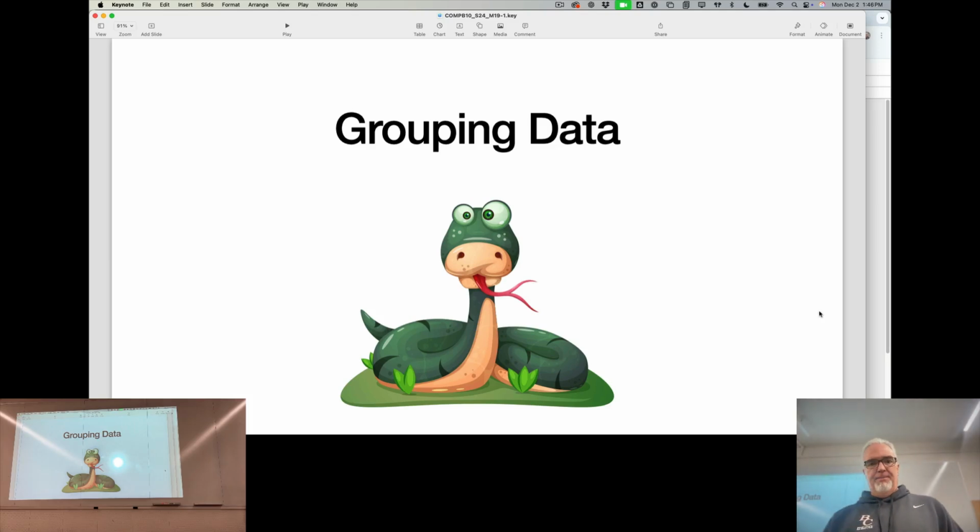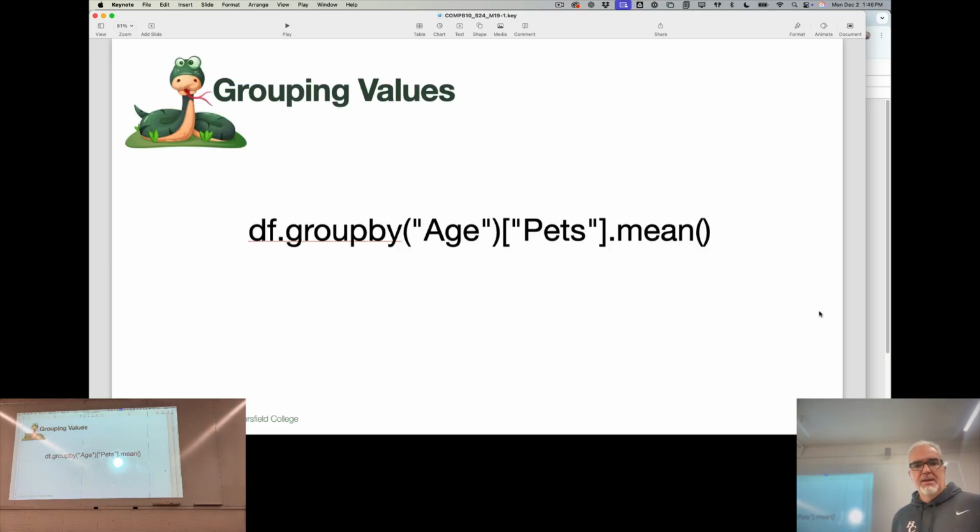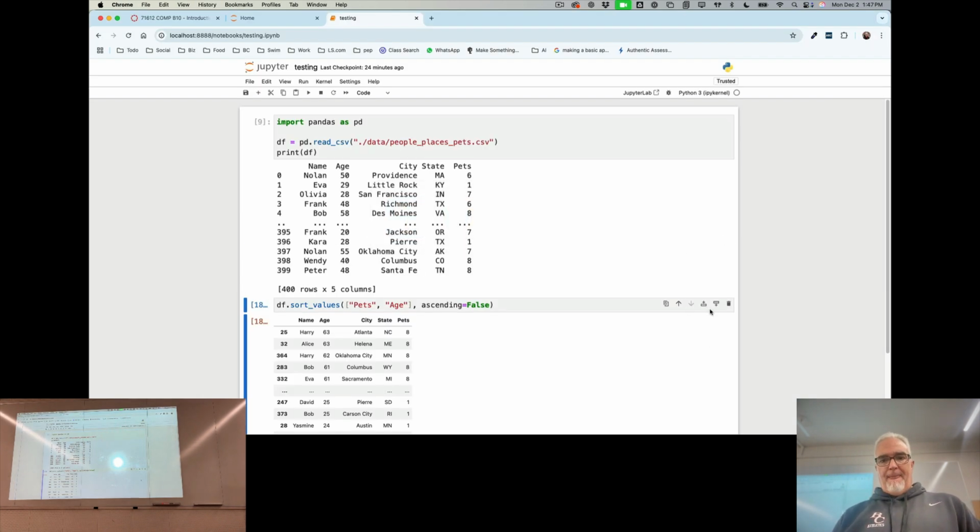Also group data. Grouping allows me to make comparisons. For example, this statement, df.groupby age, and then show the column number of pets, but as a mean. So basically, if I'm unpacking this, what it's saying is, show me the average number of pets for each age. So now I'm starting to see, oh, I can make a comparison of these different things.